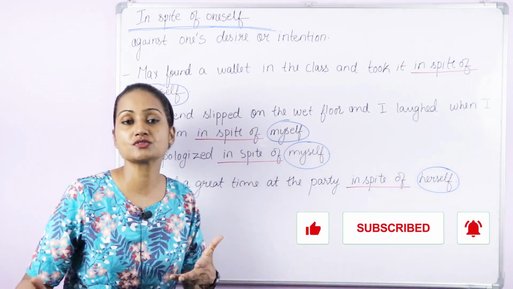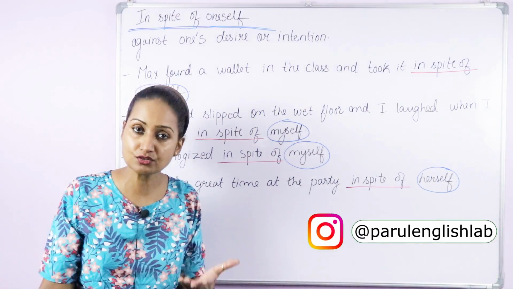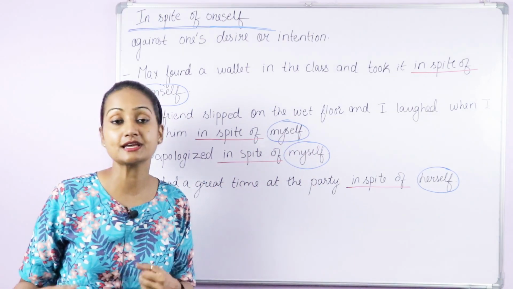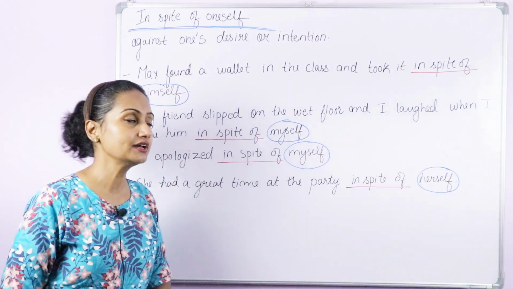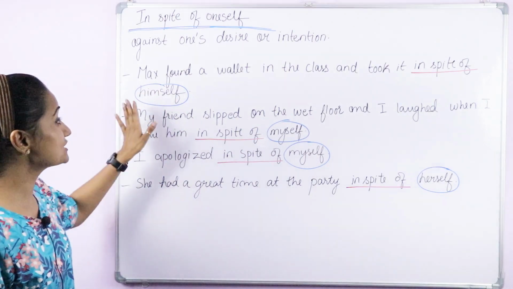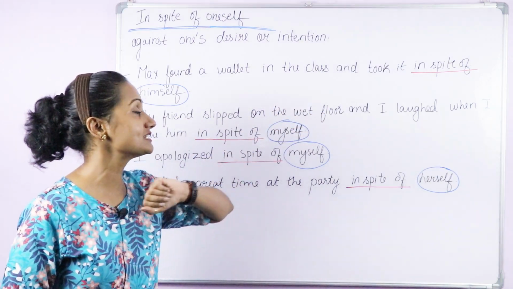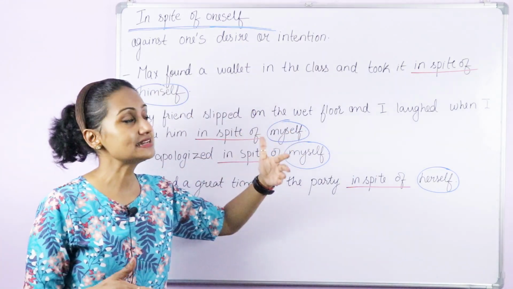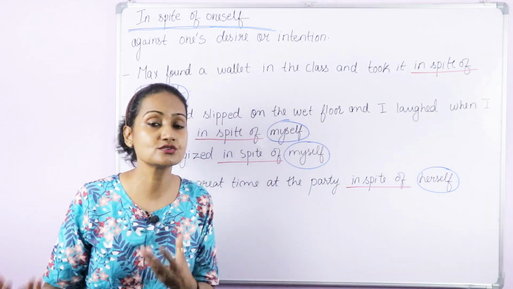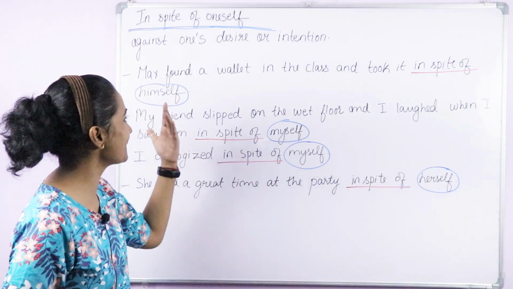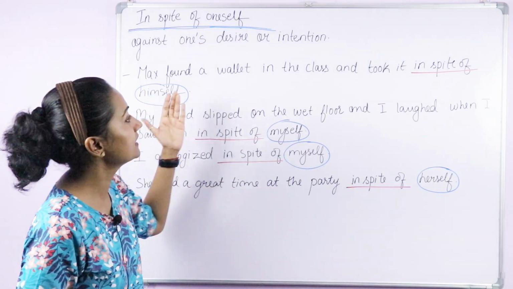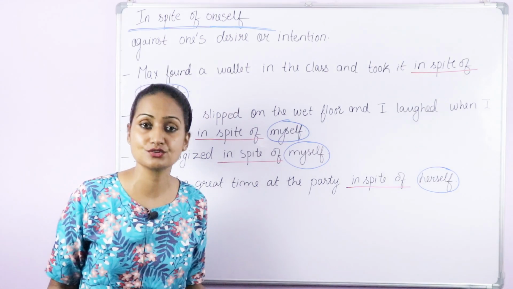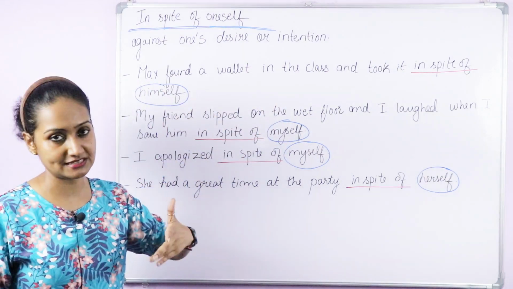When you or someone doesn't want to do something, or you don't intend to do something, then we use this phrase with reflexives: myself, herself, himself, themselves, like this. Now let's go through some examples. Max found a wallet in the class and took it in spite of himself. This means he found a wallet in the class and he didn't intend to take it. He didn't want to take it, but somehow he took it in spite of himself. So this is what it means.